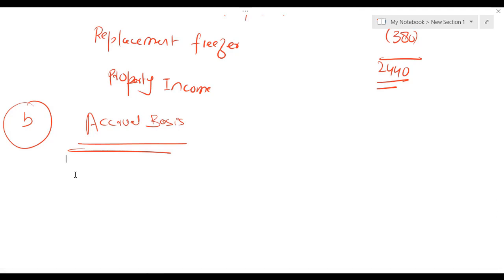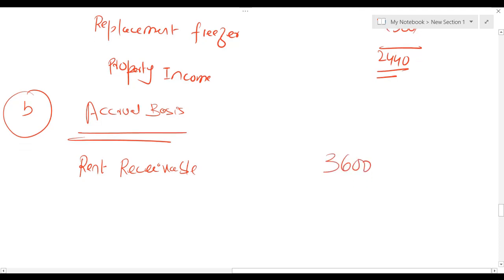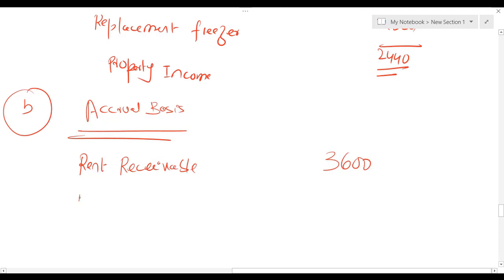The first difference is we have to work on rent receivable. That is 3,600. A very important point is insurance. We have to time apportion the insurance. From this 420, as I discussed earlier, we have to take 3 months, and from 480 we have to take 9 months.